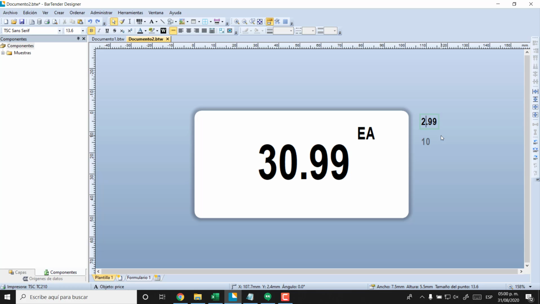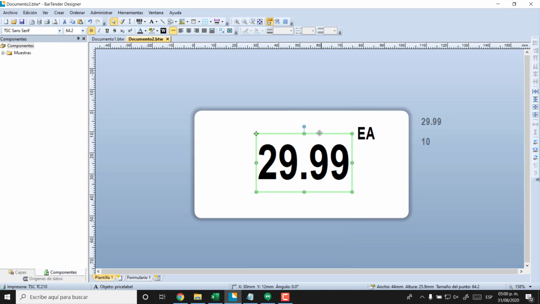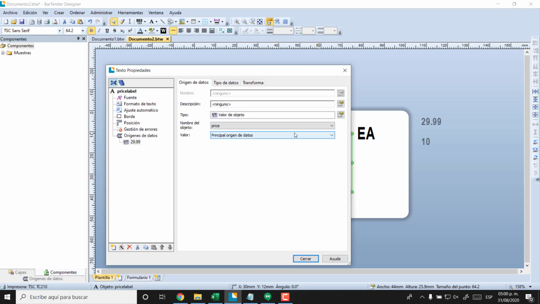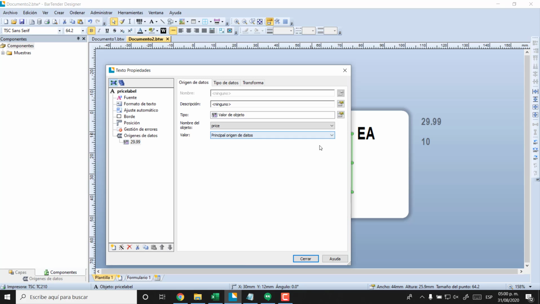So now what we want to do here is that this price will change depending on these ones, right?